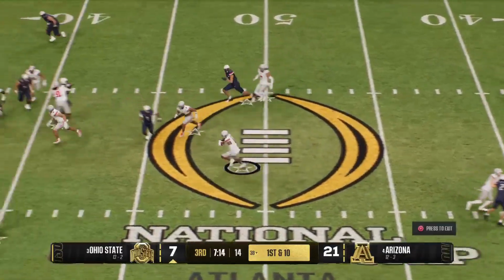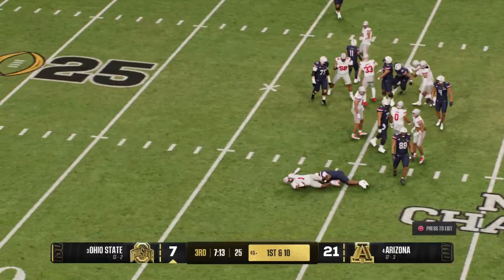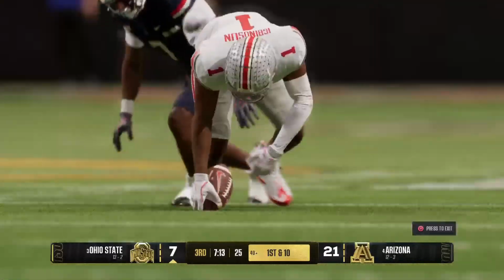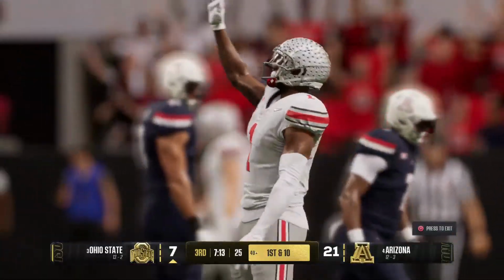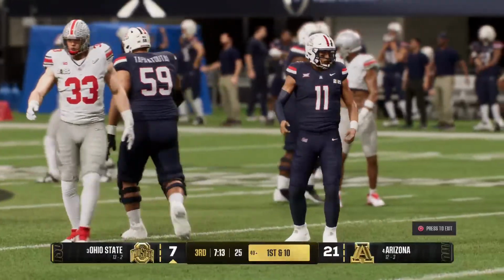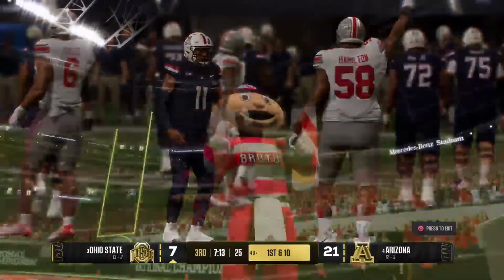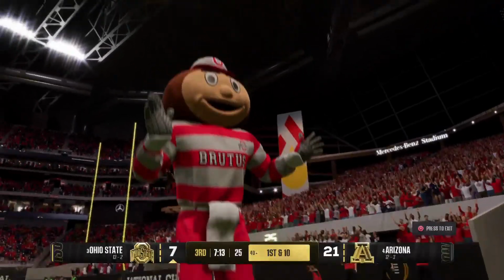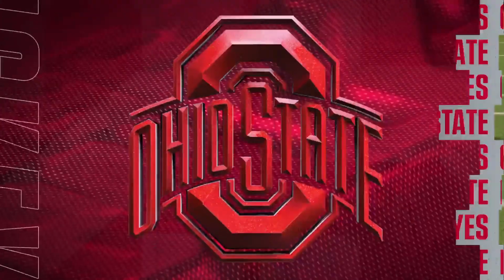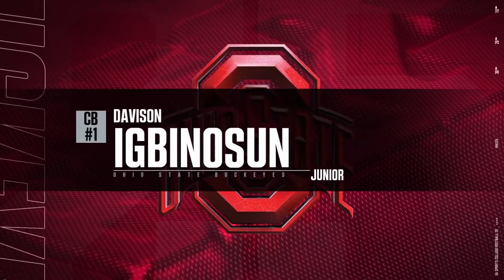Oh, the pass is picked off. And that's a solid return after the interception. Boy, just when it looked like they had complete control of the national championship, they turned the ball over. The only real mistake they could have made to give their opponent a chance to get back into the game, and they've done it.